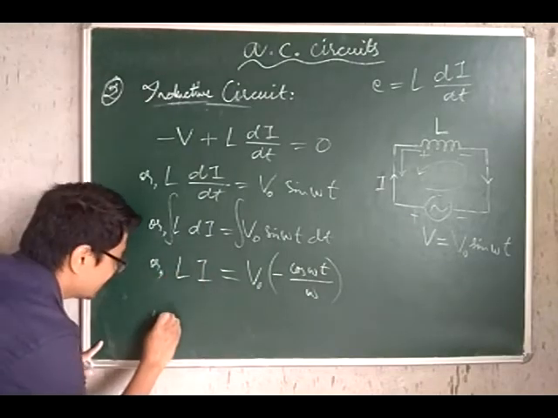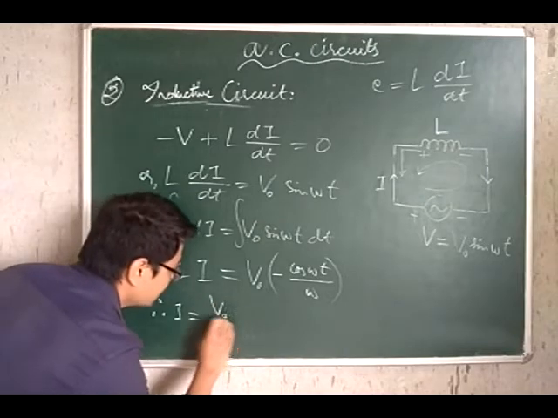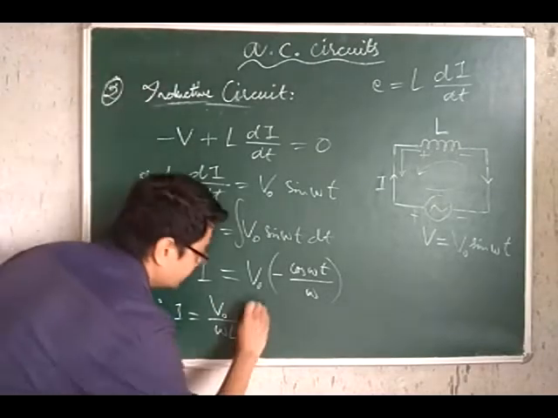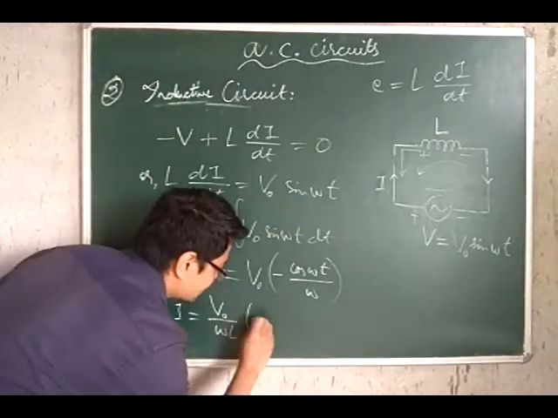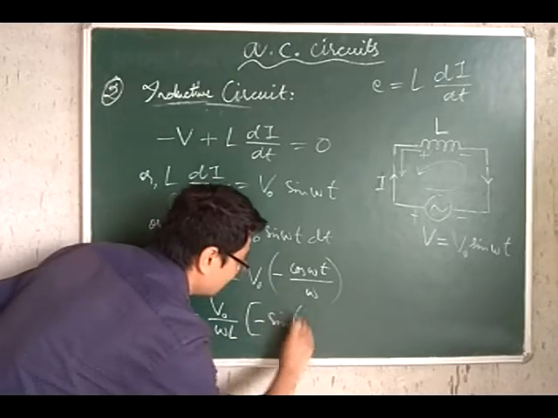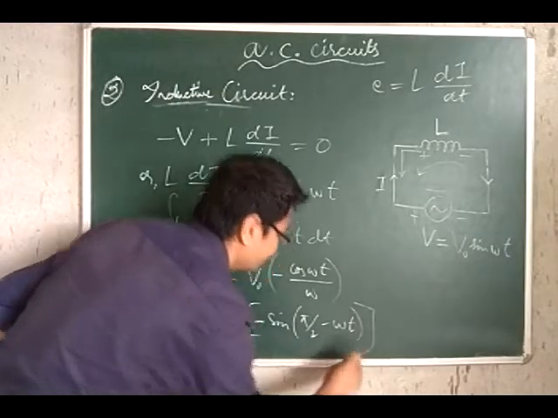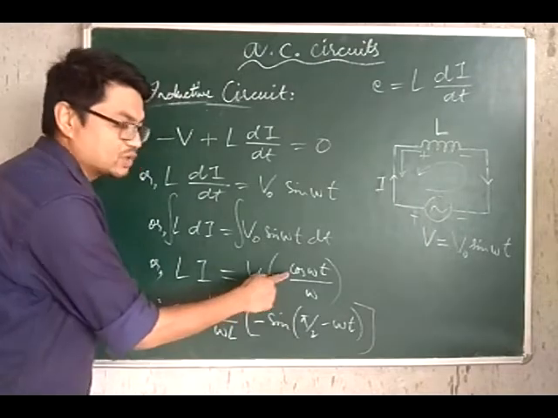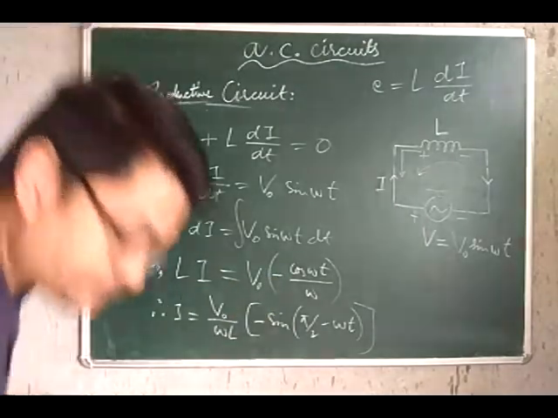Okay, so from here we get therefore I is equal to V naught divided by omega L into minus cos omega t, which can be written as minus sine of pi by 2 minus omega t. Why? Because sine of pi by 2 minus omega t is cos omega t. And here is this minus sign.